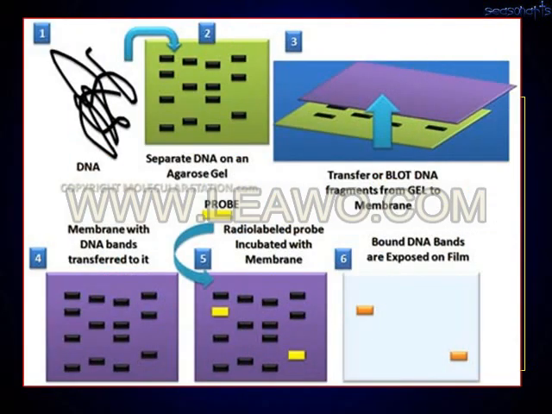This is the Southern blot technique where DNA is separated into various bands, and these bands are blotted into the nitrocellulose membrane. These blotted DNA bands are exposed to a radiolabeled probe for identification of a particular band, for identification of particular organisms or the DNA fragment. So this is the Southern blot technique.